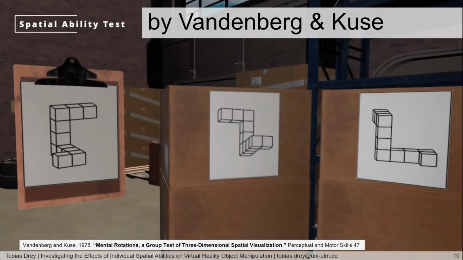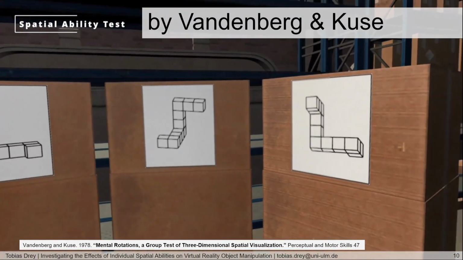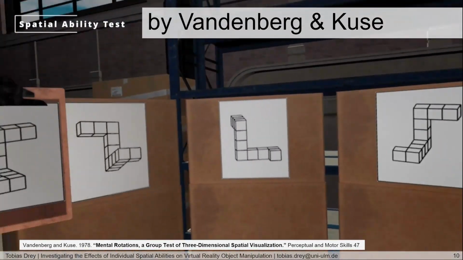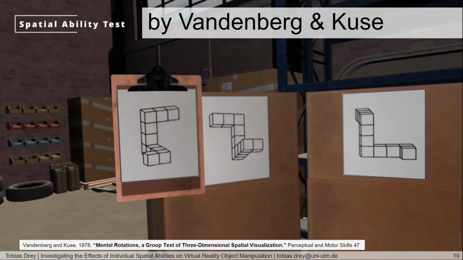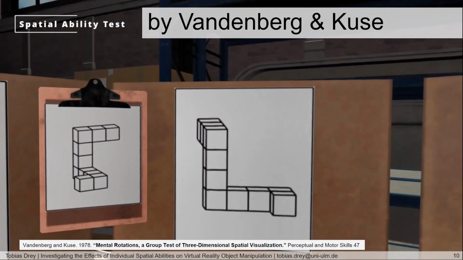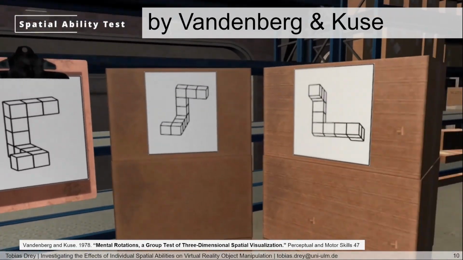We used the well-established test of Vandenberg and Kruse to measure the spatial abilities of our participants. In this test, participants had to select 2 objects similar to the presented one, but in a rotated view, out of 4 possible ones. This means they had to rotate them mentally. The video shows how the boxes can be selected to pick the correct ones.